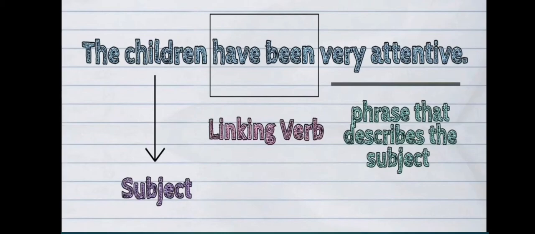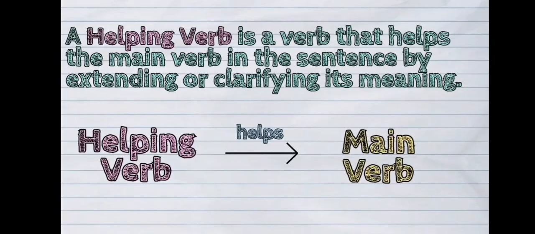Now let us talk about helping verb. A helping verb is a verb that helps the main verb in the sentence by extending or clarifying its meaning. In other words, we can say that a helping verb helps the main verb to indicate the time of an action.